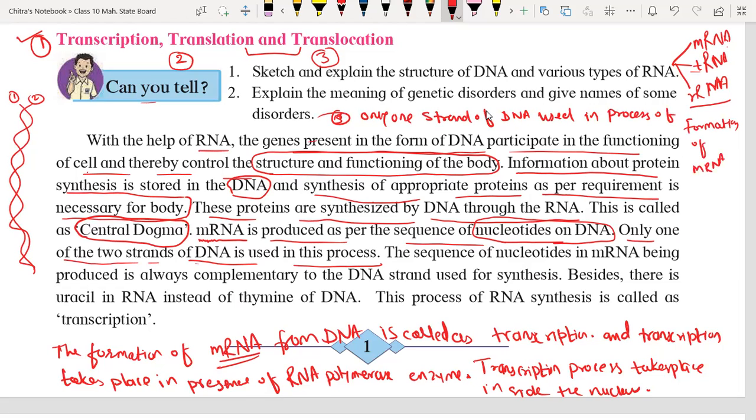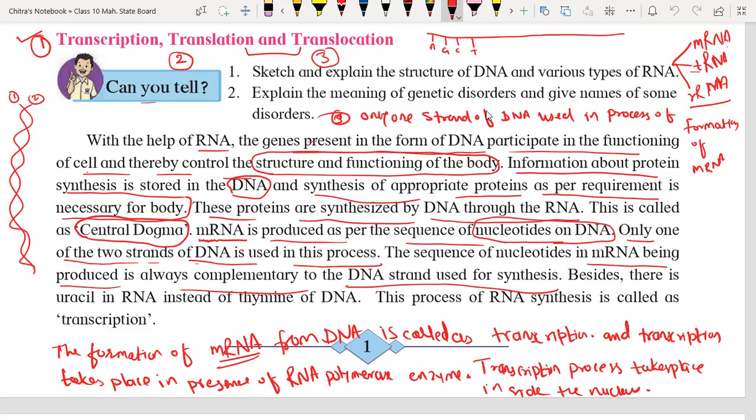Okay. Now next, the sequence of nucleotides in the mRNA being produced is always complementary to the DNA strand used for the synthesis. Suppose this is one strand of DNA, I'm just writing only one strand. Suppose here we have adenine, here we have guanine, here we have cytosine, here we have thymine. Suppose these are the codons present in the DNA.